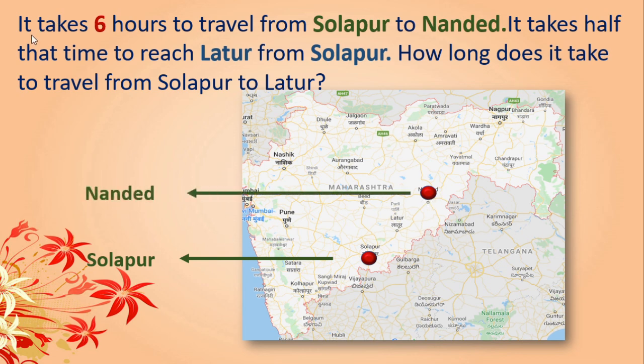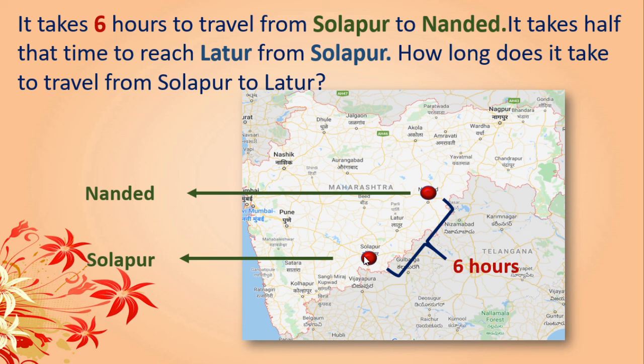What is given? It takes 6 hours to travel from Solapur to Nanded. Solapur to Nanded by bus it takes 6 hours. This is given. Next, it takes half that time to reach Latur from Solapur.